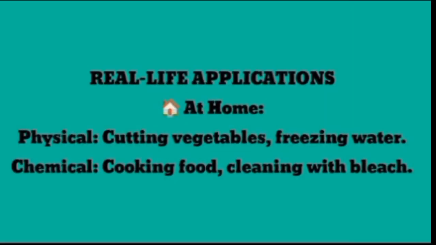Let's discuss some real life examples of changes. At home, physical changes are cutting of vegetables, freezing of water, and chemical changes are cooking food, cleaning with bleach. If we use bleach while washing something, it is also a chemical change. Cooking food is a chemical change because it cannot be reversed back to original food. So these are the daily life examples at home.